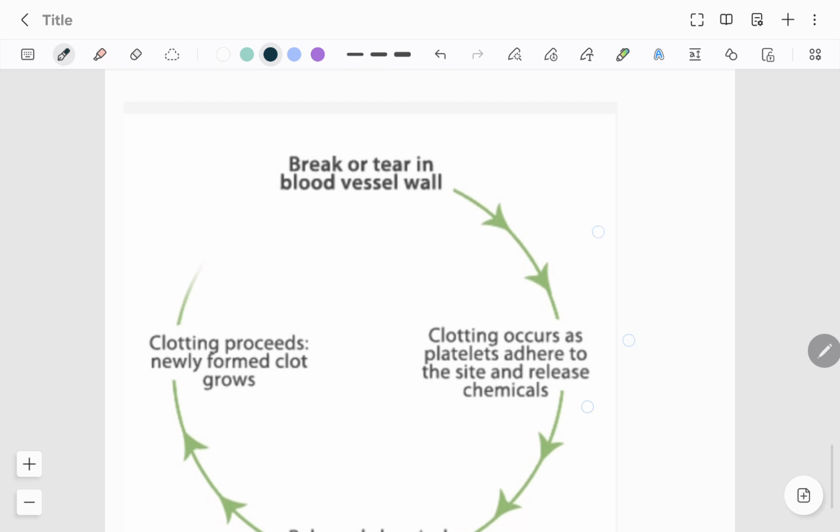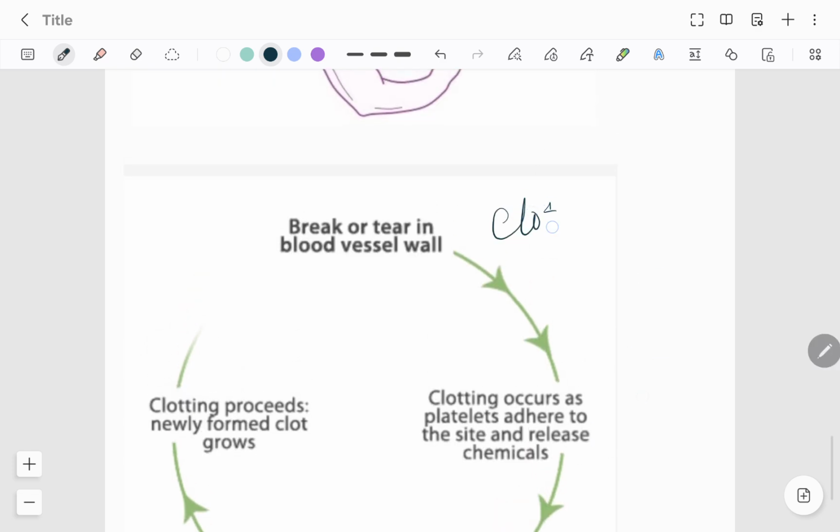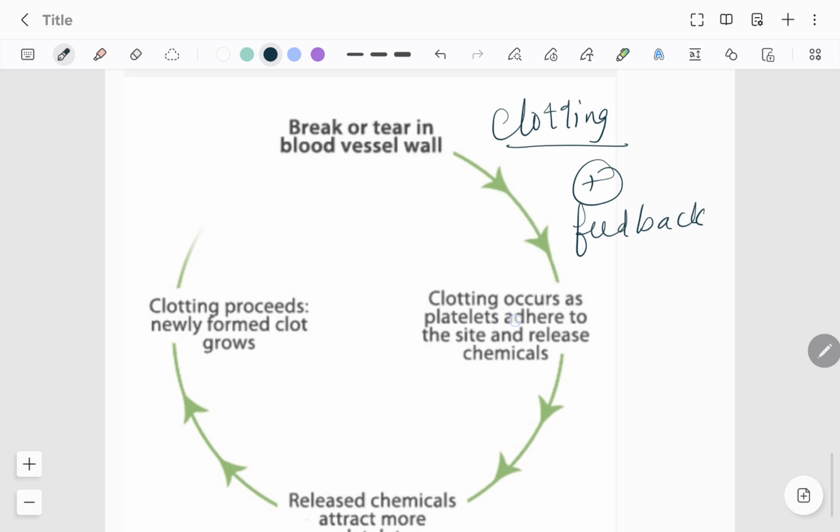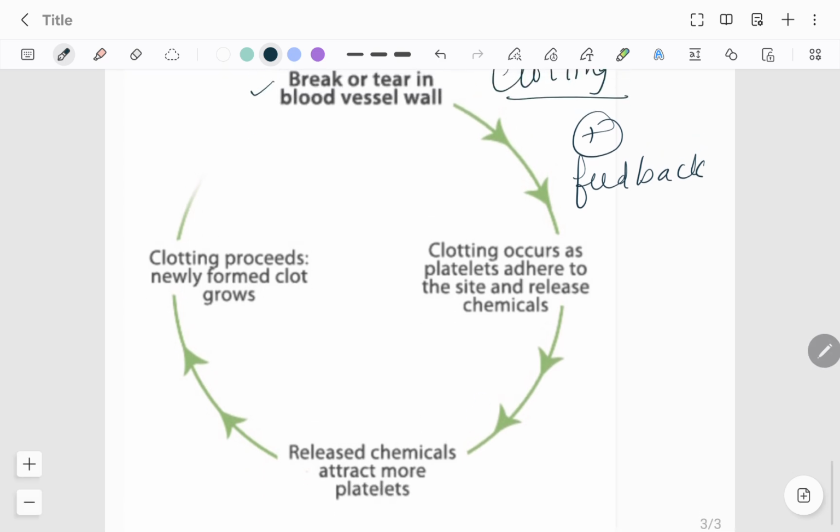Okay, one more example, blood clotting. That is also a positive feedback mechanism. Actually, what happened this morning, when I was cutting bitter gourd, I cut my thumb a little with the knife by mistake, right? Okay, so there was an injury, and within a few minutes the injury was healed. How? There is a break or tear in the blood vessel wall, and then what happens?